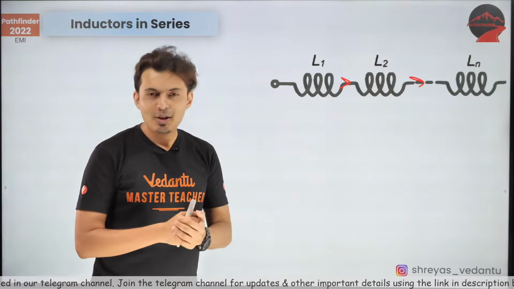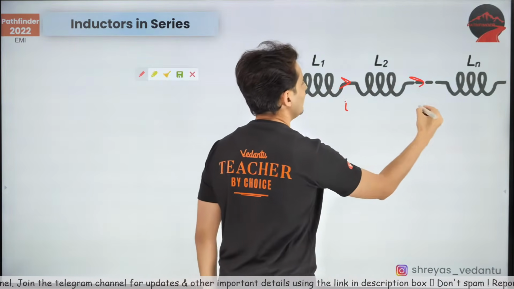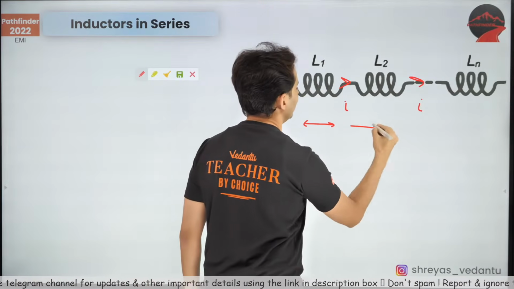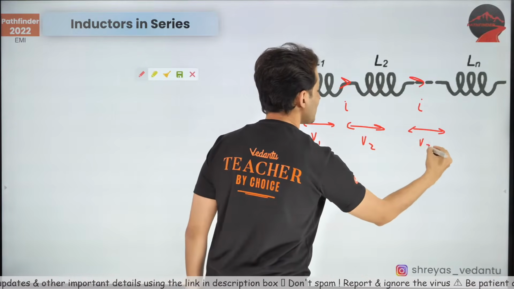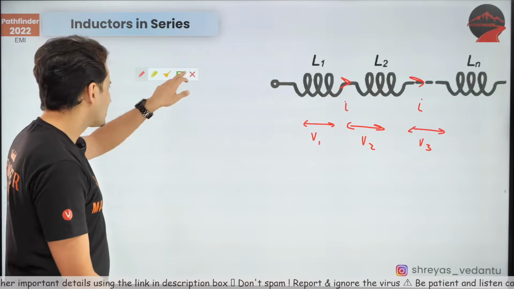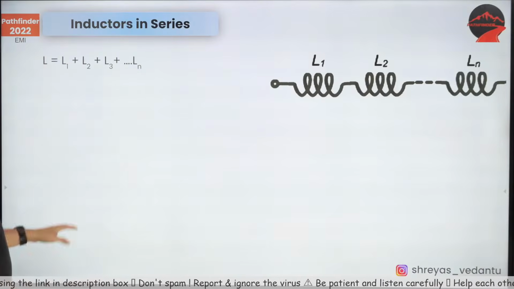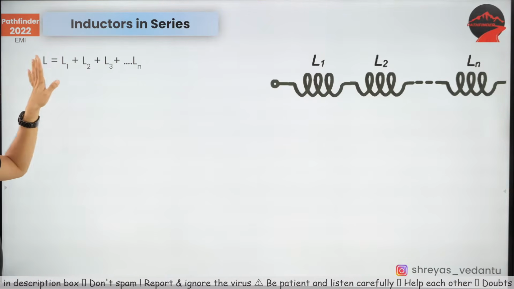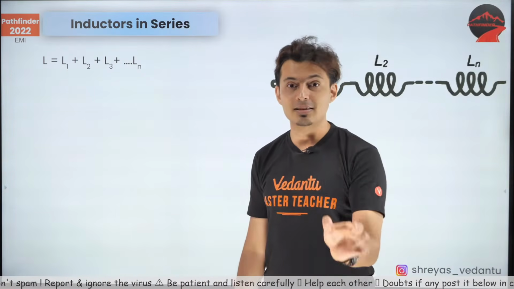Come on, think about it. What will be the same in all the inductors? Obviously current. The current will be the same. What will be different? The voltages will be different, just like in resistors. So the formula for replacing all these inductors with one single inductor is L1 plus L2 plus L3, just like resistors. Treat them like resistors and solve it.